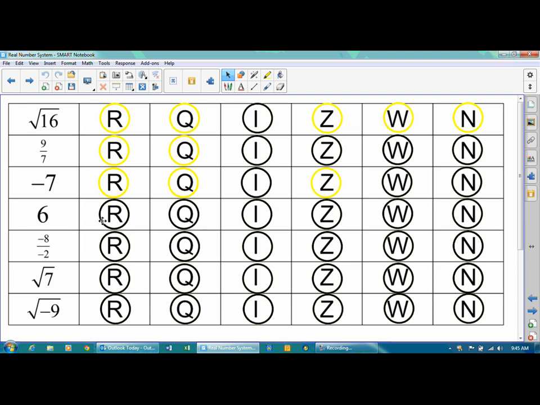6. Well, that's real. It's rational because we could put it over 1. Since it's rational, it's not irrational. It's an integer. It's a positive integer, so it's whole. It's not 0, so it's natural.